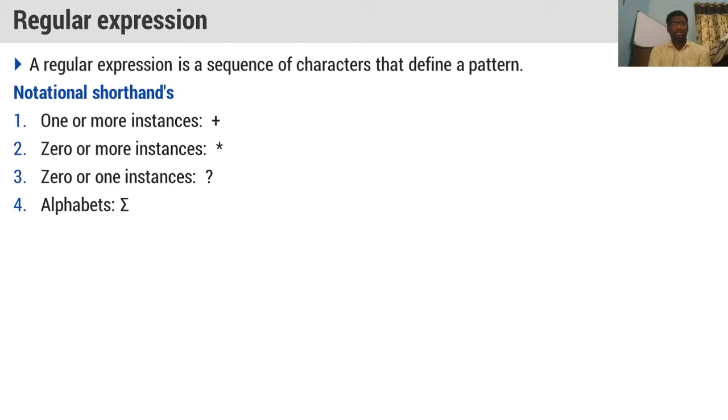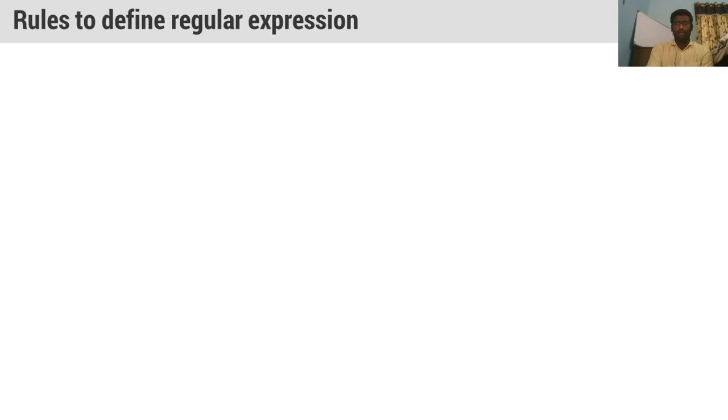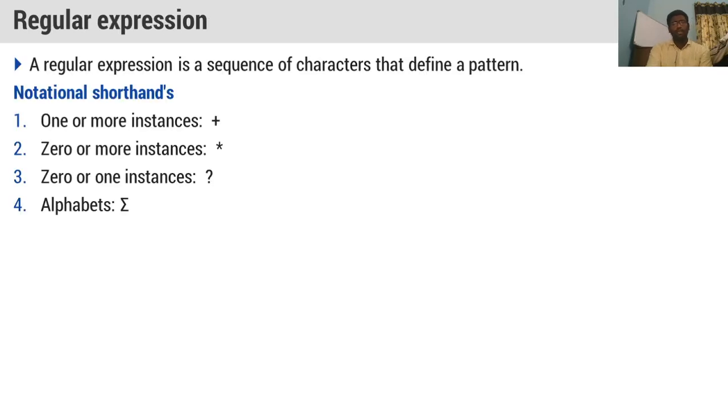A star, we will not take a star b for the regular expression. Why? Because there is some meaning here. There is some meaning for regular expression that we will see. But according to notational shorthands, if you would like to take one or more instances, we will take plus symbol. 0 or more instances, we will take star symbol. 0 or 1 instances, we will take question mark. And alphabets, anyhow, we already know that. Please remember that a regular expression is a sequence of characters. So it must define a pattern, but it is a sequence of characters.